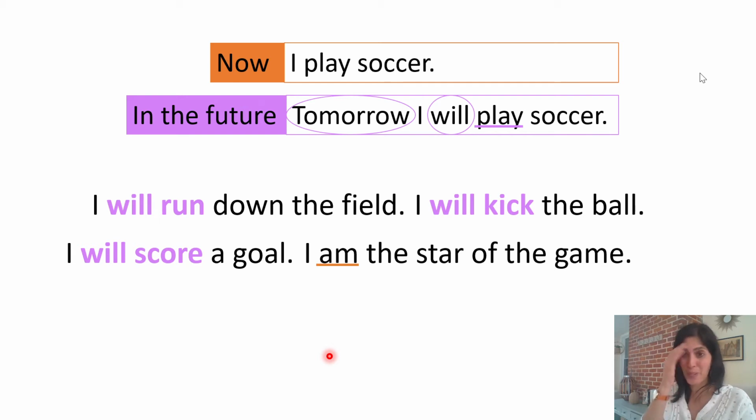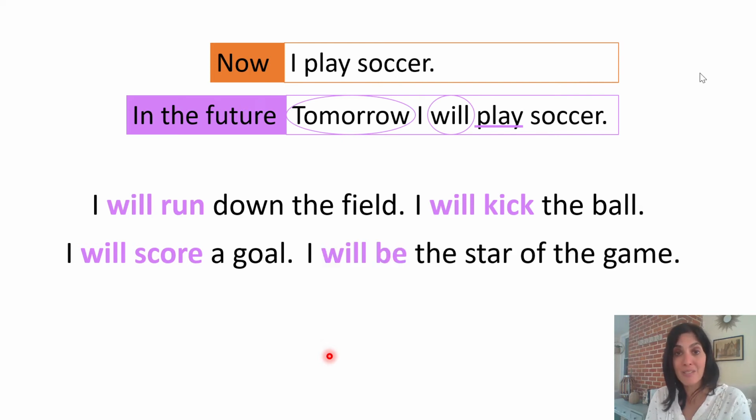Yes, it's the word am. Now, am can be a little tricky because the future tense of the word am is actually a totally different word. It's the word be. Watch how I change the sentence to take place in the future. Now it reads, I will be the star of the game.